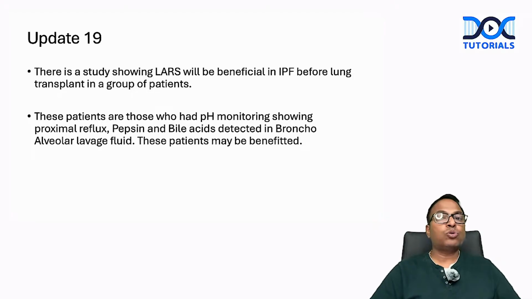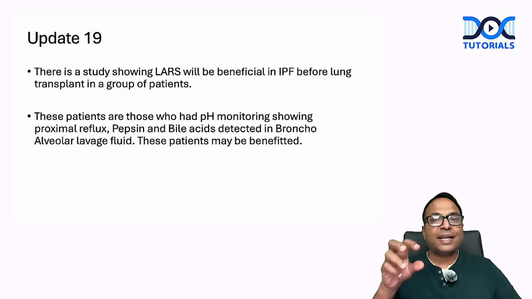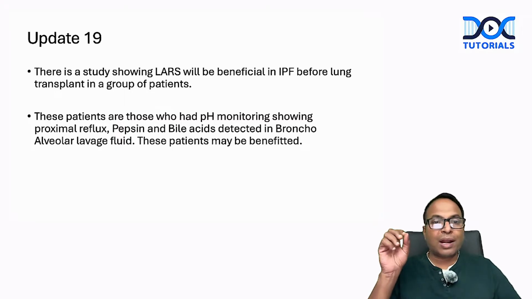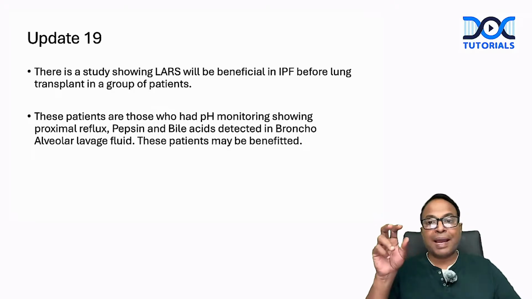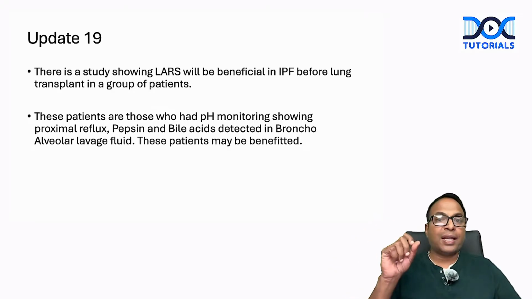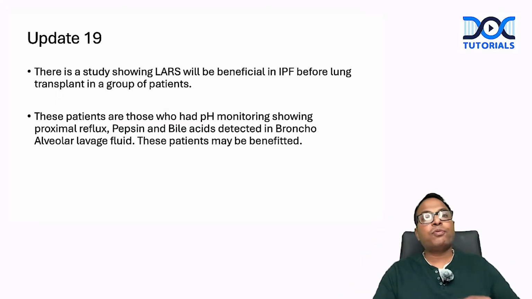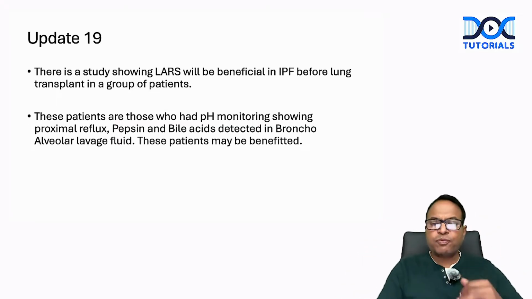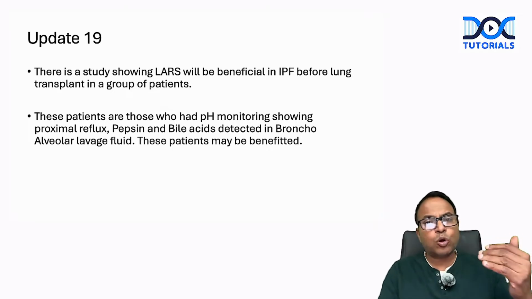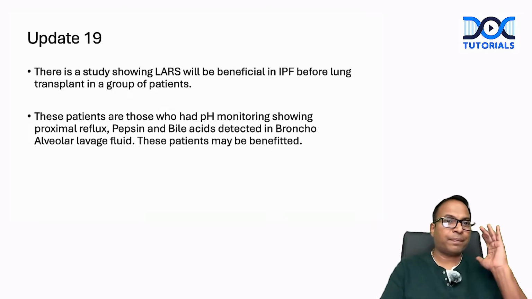These patients are those who had pH monitoring showing laryngopharyngeal reflux, with pepsin and bile acids detected in the bronchoalveolar lavage, and these patients may benefit. Please remember, when you do a bronchoalveolar lavage and pepsin or bile is present, they will definitely benefit before going for a lung transplant. So before lung transplant, we can do laparoscopic anti-reflux surgery.